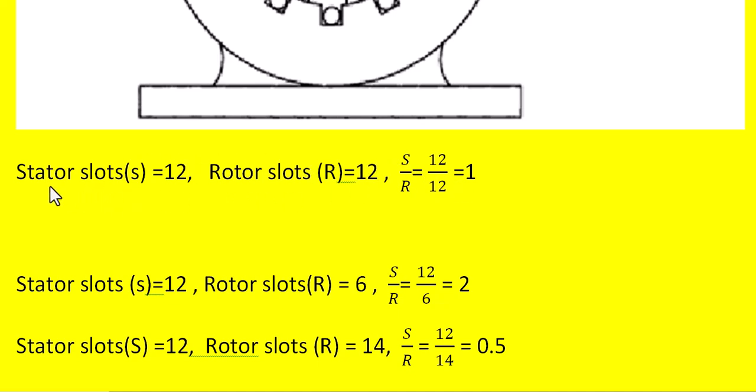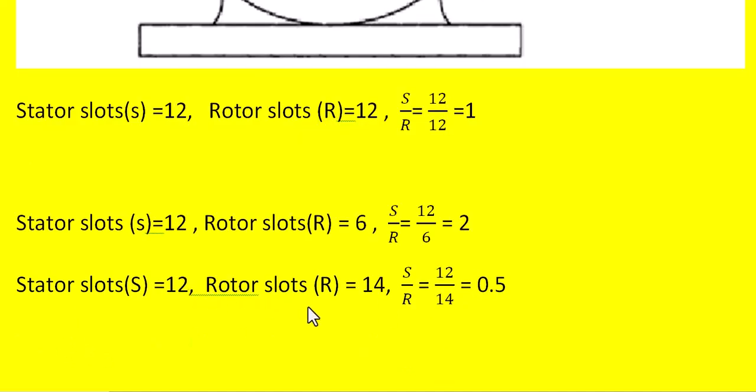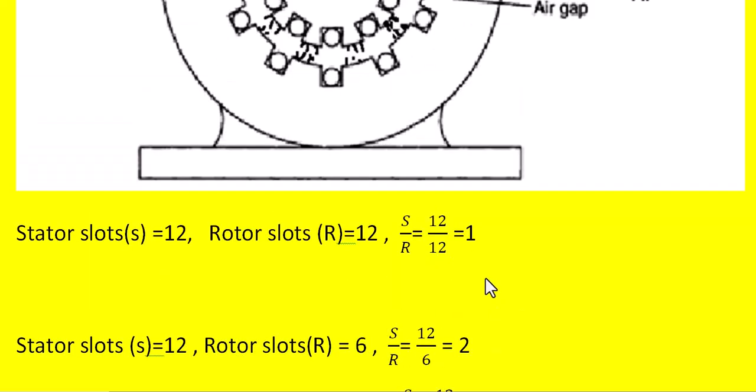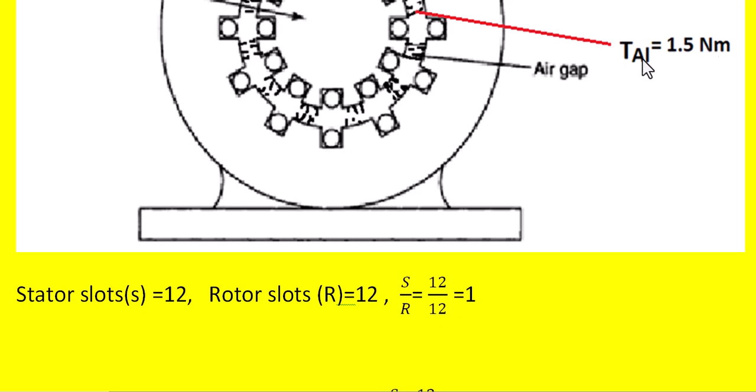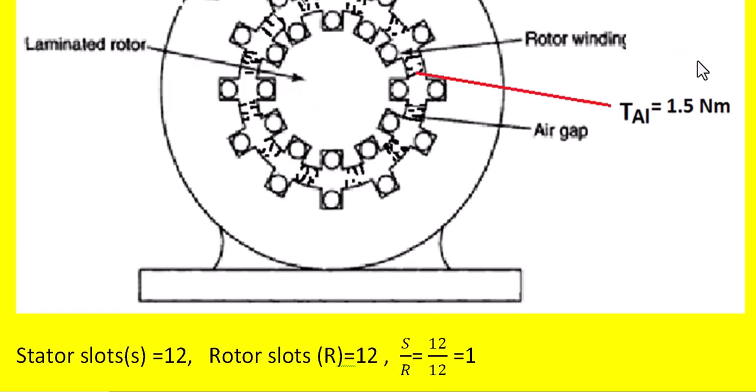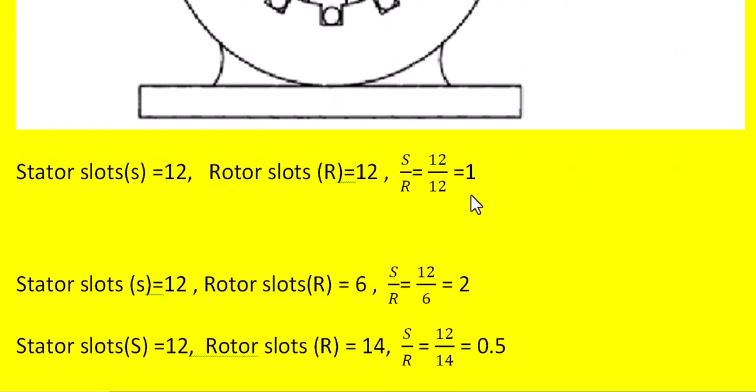This is the reason when the ratio of the stator slots to the rotor slots is a pure integer. Even if you take stator slots 12 and rotor slots 6, this cogging problem cannot be avoided. Suppose the stator slots are 12 and rotor slots are 14. In that case, the ratio will become a fraction, and this alignment torque is going to nullify. Then the motor will run.